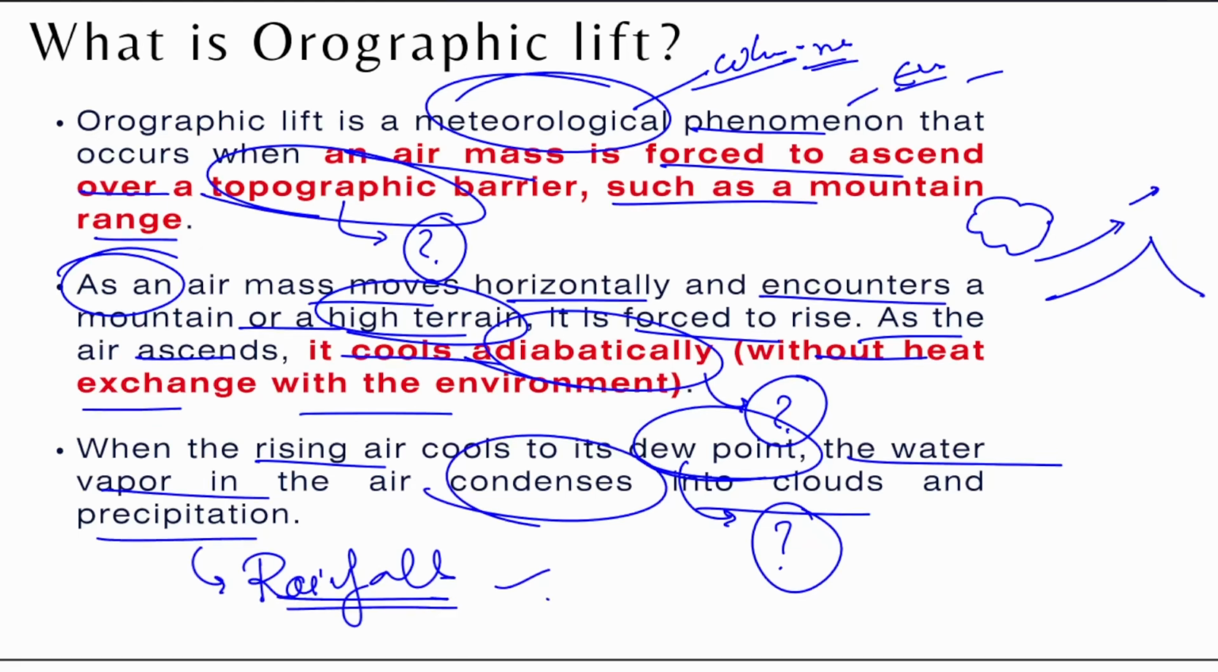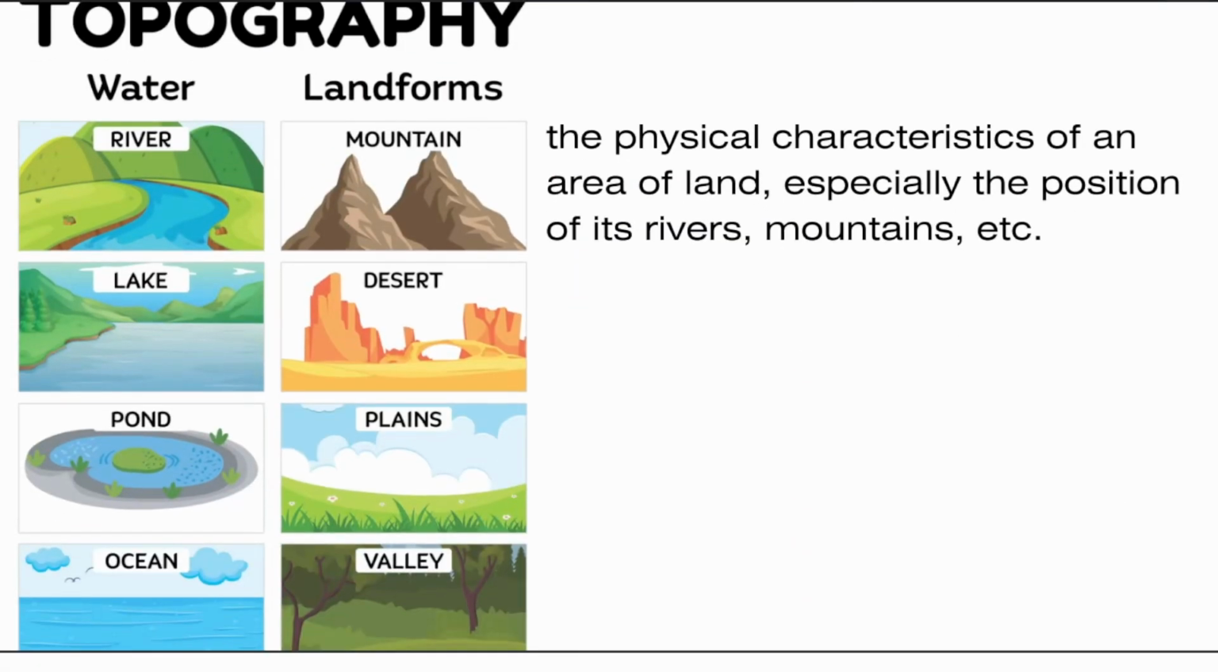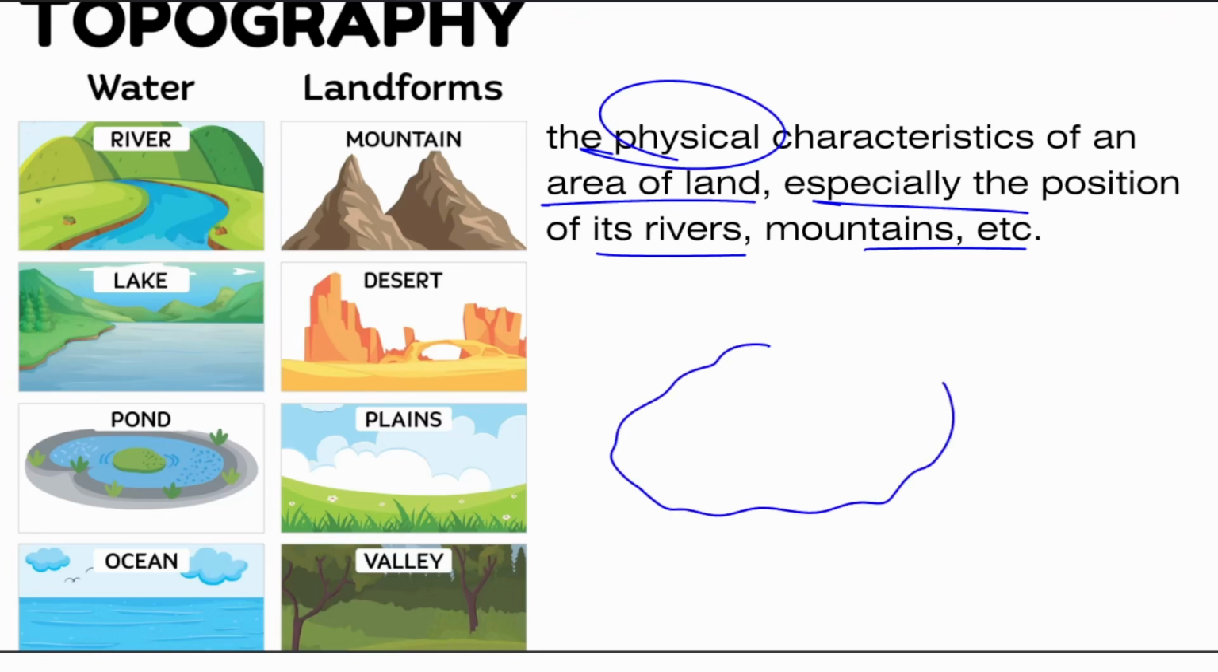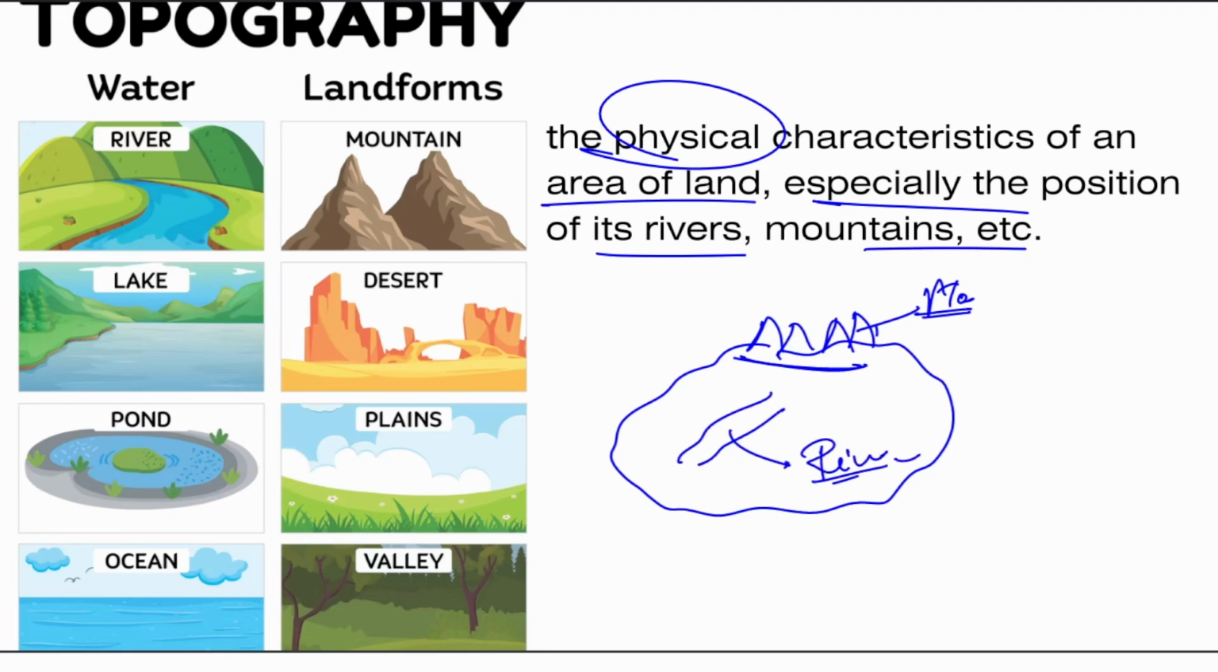First of all, we need to see what topography is. So topography is the physical characteristic of an area of land, especially the position of rivers, mountains, etc. So however a country or a region is geographically, it is known as topography. Okay, let's say there are many mountains here. Then the region's topography is mountainous. Okay, if there are rivers here, then the topography is riverine. All right. Okay, so this is topography.